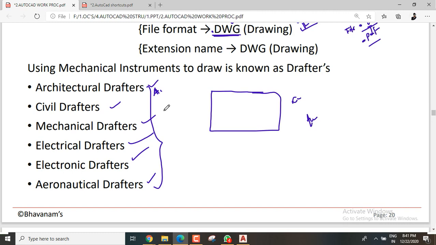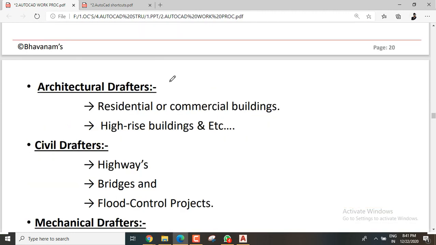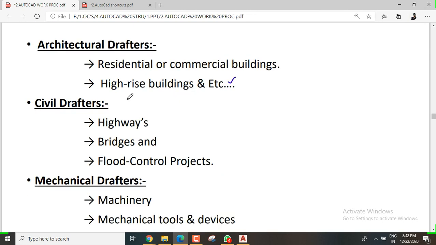So what will the architectural drafters work on? Architectural drafters work on preparing residential and commercial building project drawings, 2D drawings and 3D drawings, high-rise buildings, etc. They will also mention site locations and all these things. Coming to civil draftsmen, civil drafters mainly show highway drawings, bridge drawings, and flood control projects.